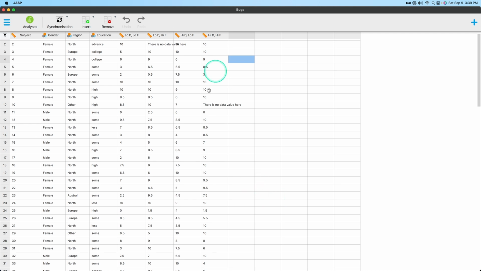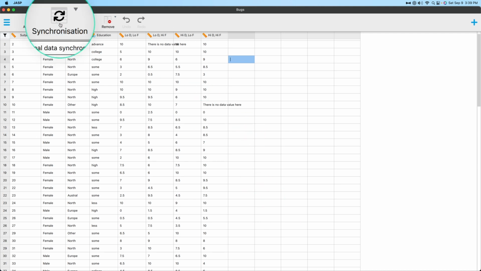But before we jump into actually editing some of these things, I want to bring up synchronization. This is about how JASP worked previously. Previously, you needed to have a CSV file on your computer, on the local machine, that JASP could talk to.